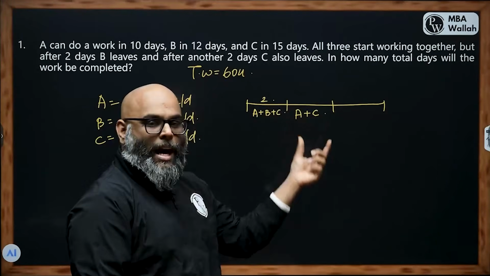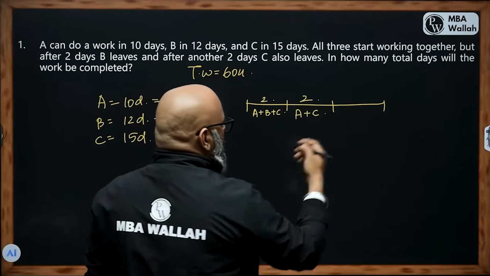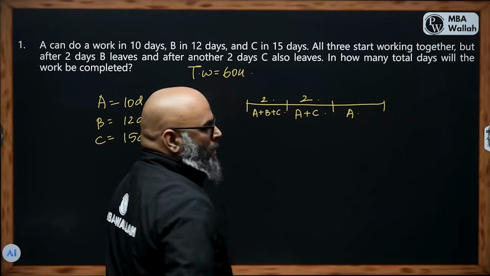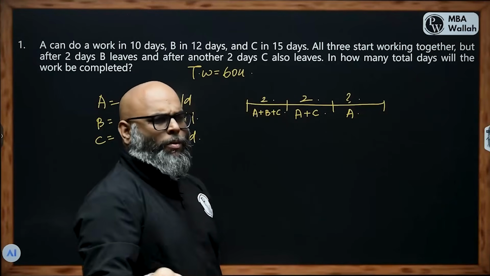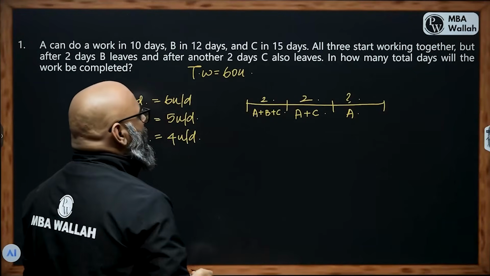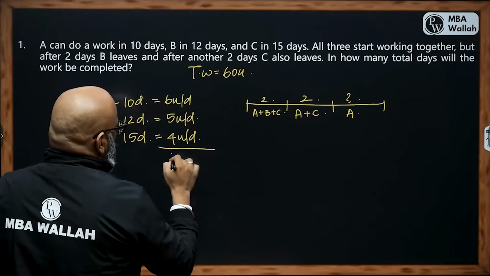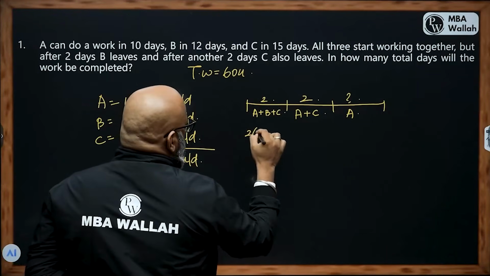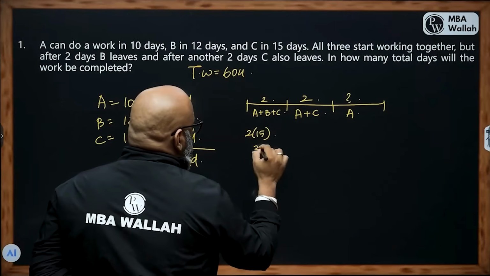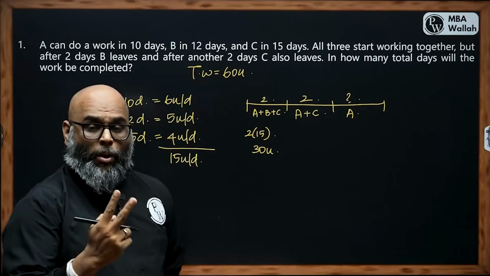That means in this gap A and C have worked for 2 days, and after this it has been A all alone by himself, but we don't know how many days he has worked, which we'll find, not a big deal, right? So for 2 days of A, B and C, they are capable of completing 15 units per day. So in 2 days they would have completed 2 times 15, which is 30 units overall.